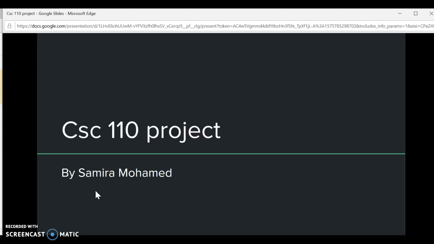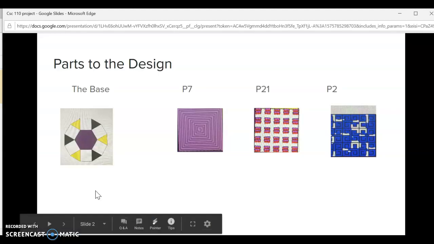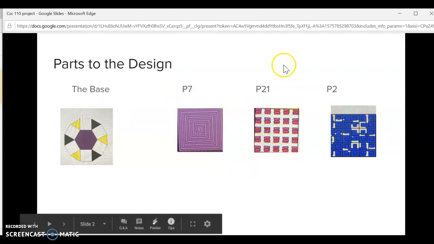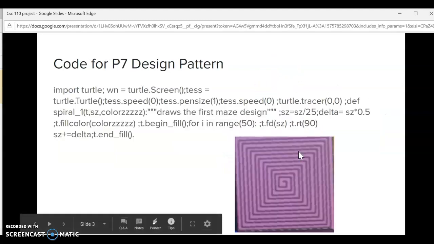Today we're going to be going over my CS110 project, which I'm constructing 3 different patterns into one base. This is my base right here. It's a hexagon with squares and triangles. This is my maze pattern. These two right here are my patterns as well.